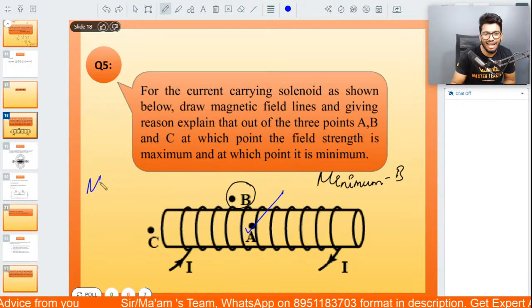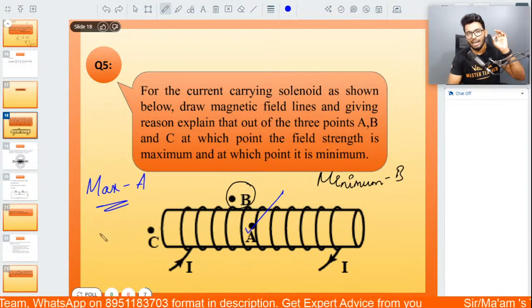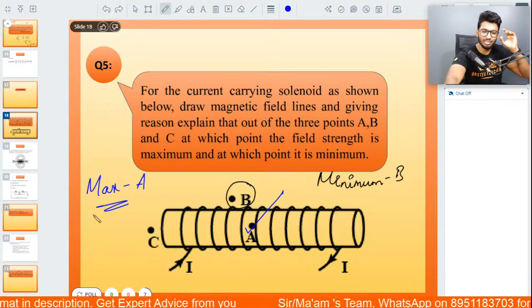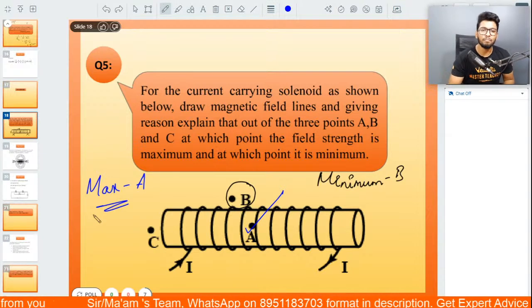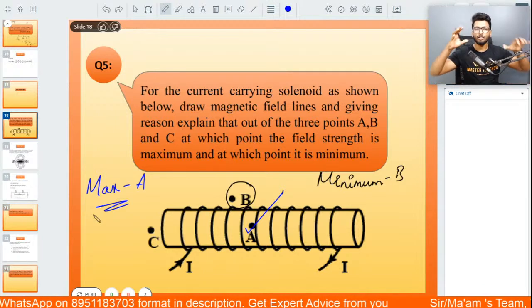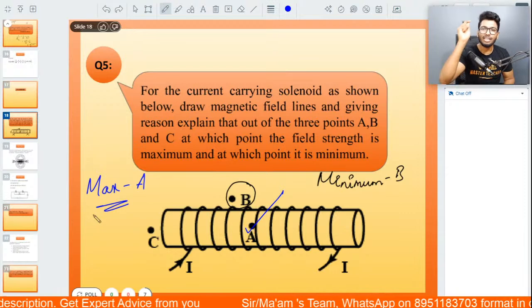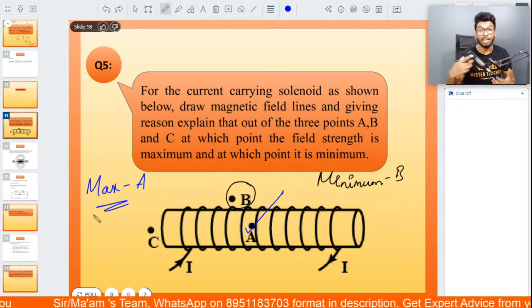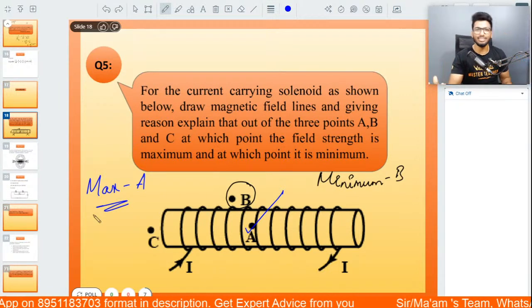It is going to be maximum inside the solenoid, guys. Inside the solenoid itself, it's going to be maximum. Please remember this. Again, I told you this. It is better to ask your class teacher also once, your school teachers also once. But according to the laws of physics, according to what we have learned, it's absolutely going to be strongest inside the solenoid rather than the outside. But again, NCERT, CBSE as a whole, sometimes follow different answers.